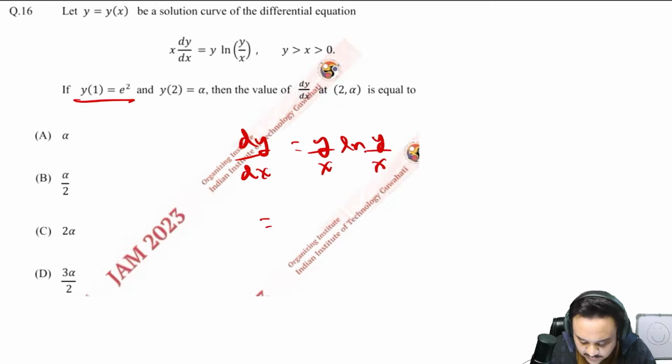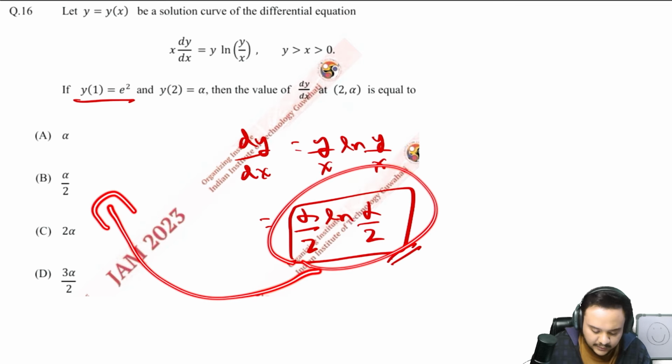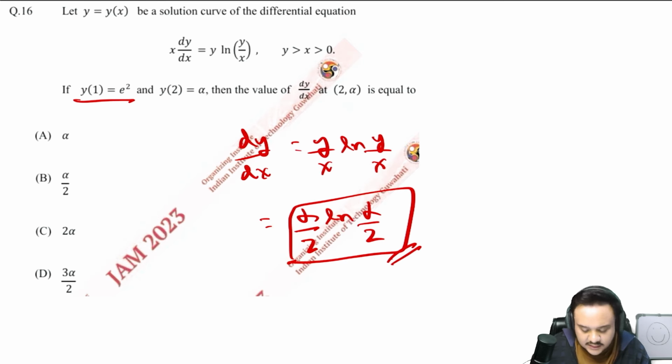In terms of 2 and alpha, it will look like alpha by 2 ln alpha by 2. This is what we are dealing with. So what we are trying to find here is alpha by 2. We are trying to bring this equation into the format of one of these options. Otherwise, even this is conceptually right.